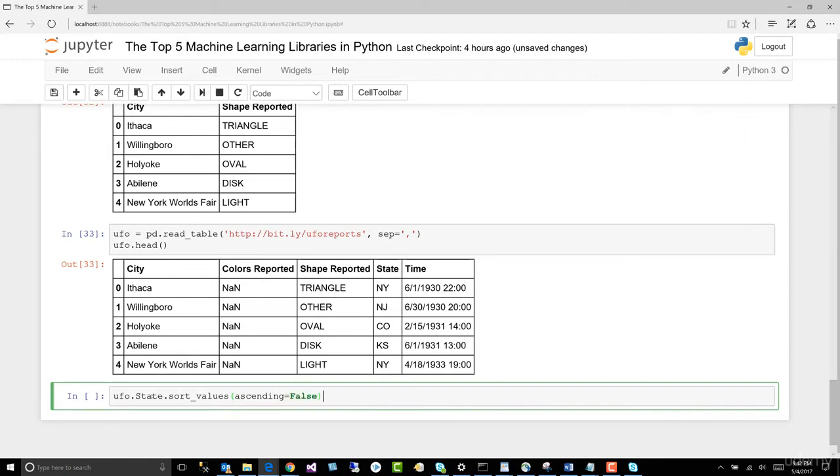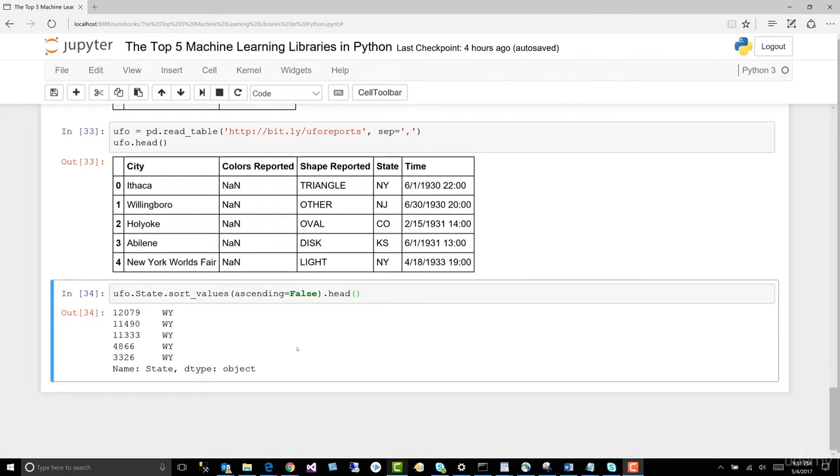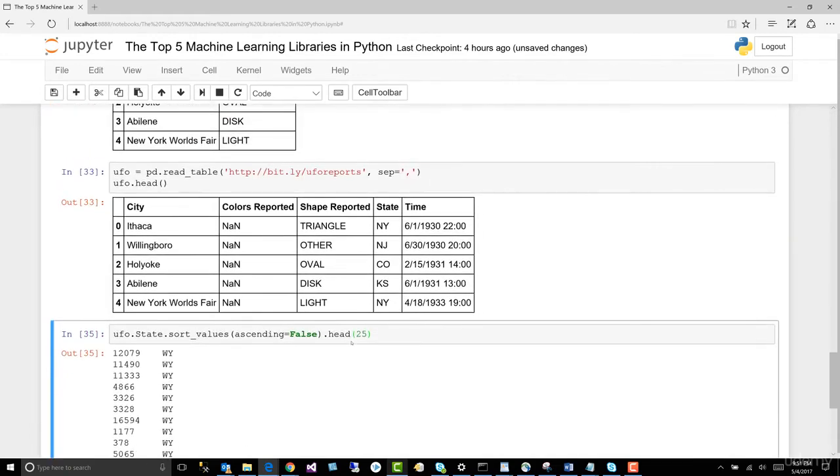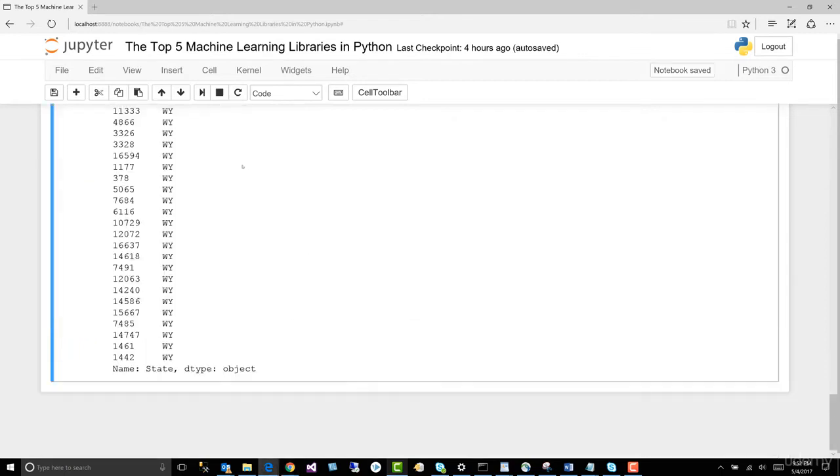Dot head. So we've sorted our state descending, right? Because we said ascending false, right? And the head gave us the first 5, right? Well, what if we want the first 25? All right, well, we just put 25 in there and hit enter. And now we've got the first 25, right? Again, descending, because we've set ascending to false.